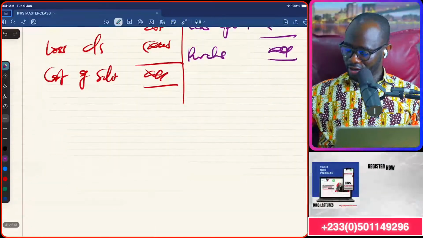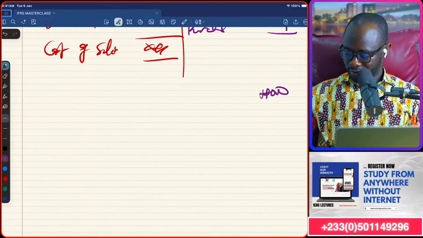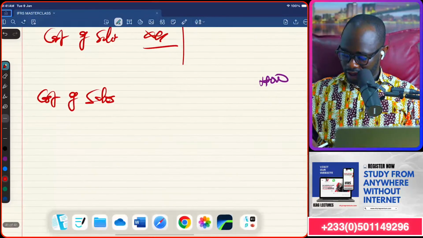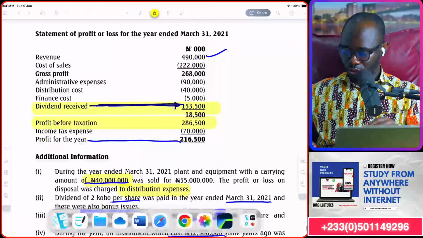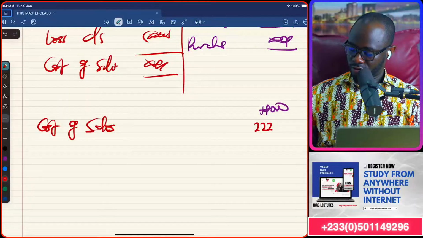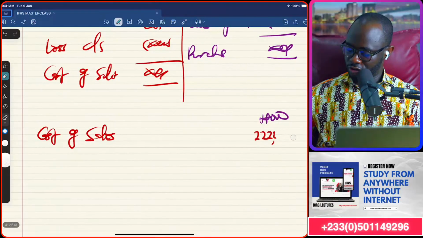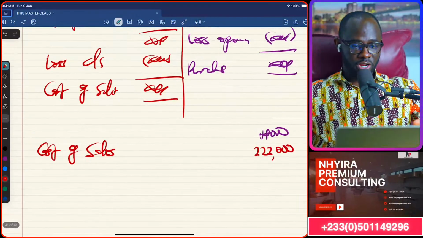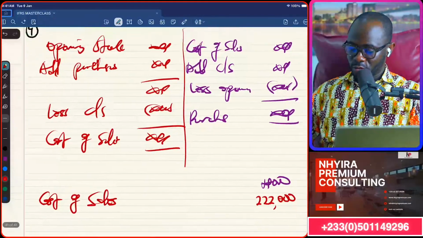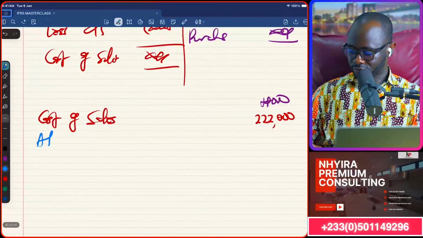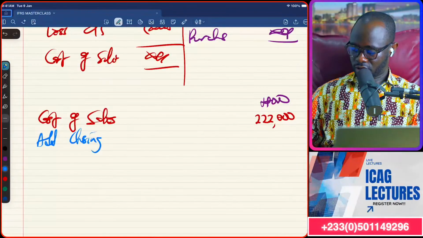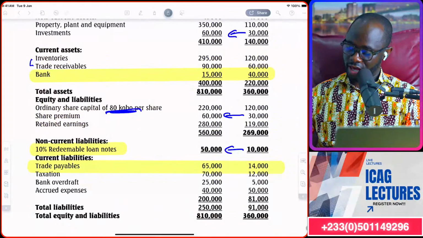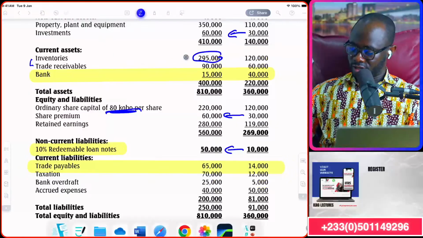So we bring in the cost of sales. For the year, our cost of sales is 222,000. Okay, Nhyira, be careful on the zeros. 222,000 naira. Then we move in and bring in closing stock. The closing stock will be the inventory at the end of the year, which is 295,000 here.